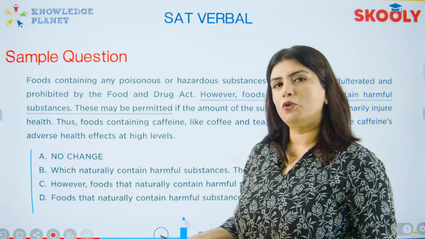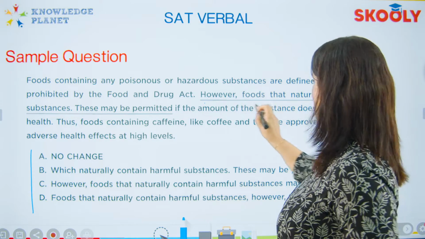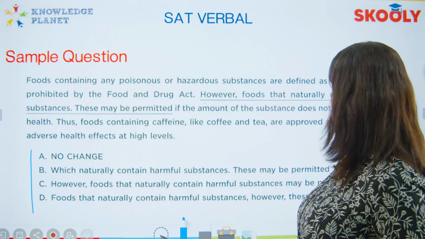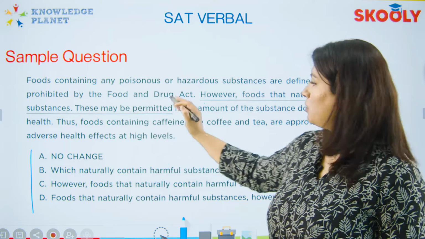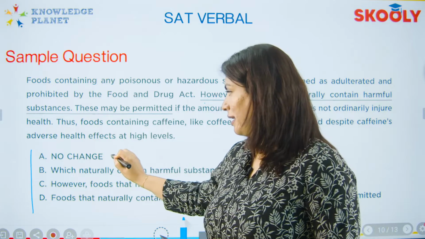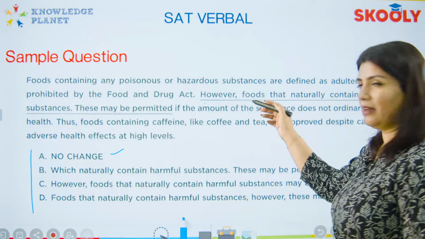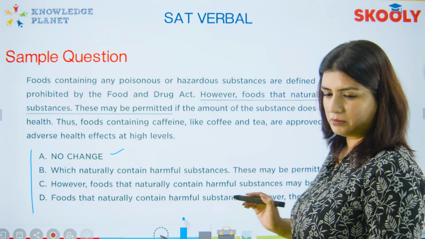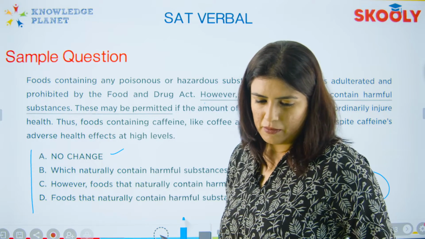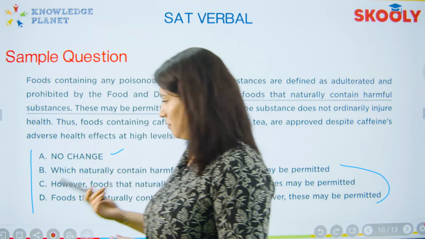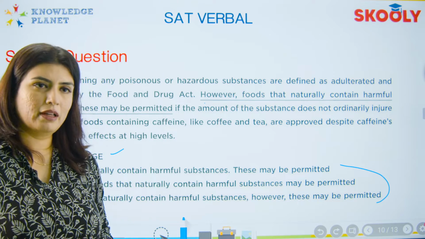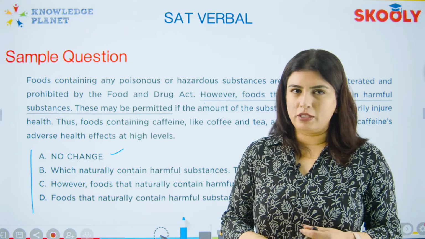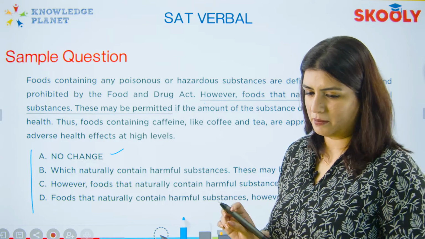So basically what you need to do in this question is, this is the portion that is underlined. There may be an error in this portion of the sentence. What you need to do is figure out if there is no error, or if there is an error in this sentence, for whatever reason there is an error, you need to figure out what may be the correct option. Once you all think you all know what the answer is, type it out in the comment section and send it to me. Nobody else will be able to see the answer option that you send, so don't worry about that. So there is no chance of copying.